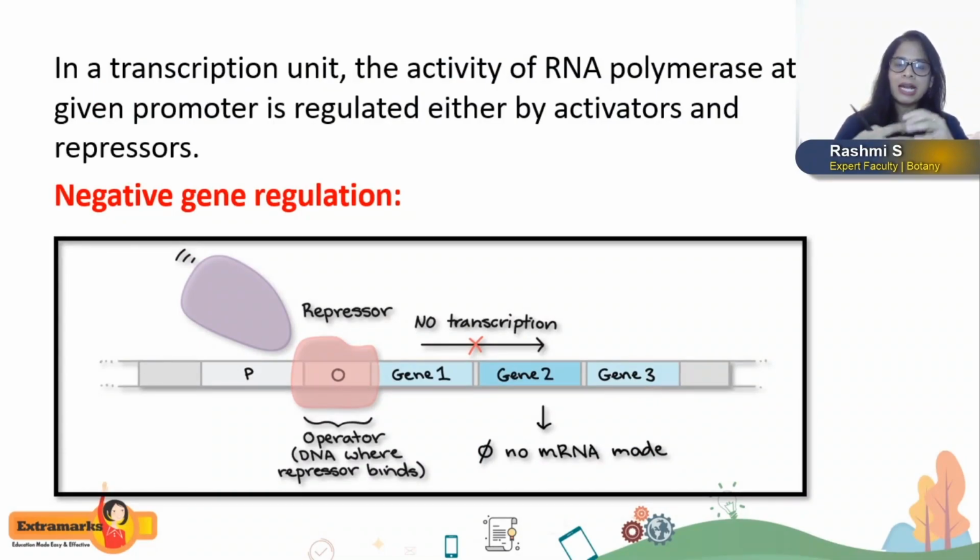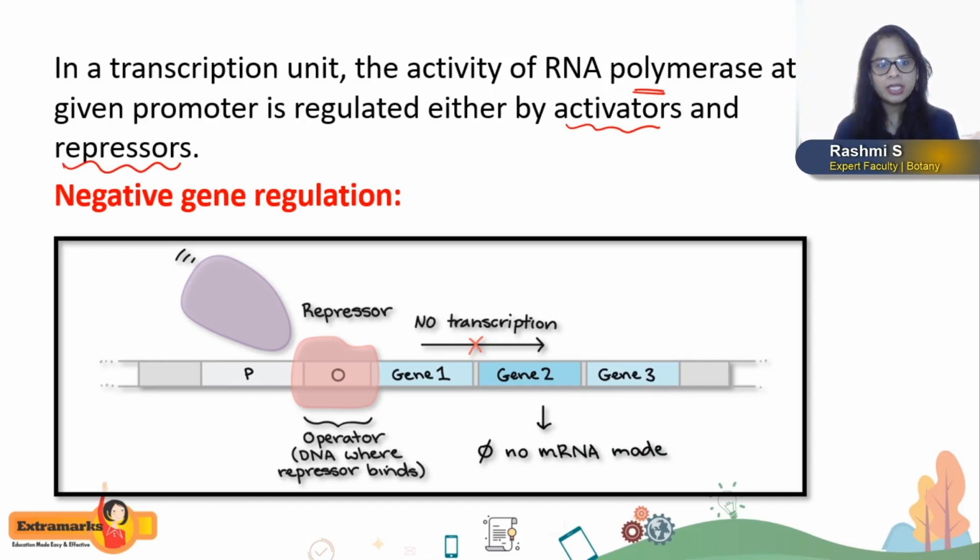I told you in a transcriptional unit, the activity of RNA polymerase at a given promoter is regulated with the help of protein molecules, right? These protein molecules could be either activators or repressors. So two important proteins are going to regulate the operation of the promoter.